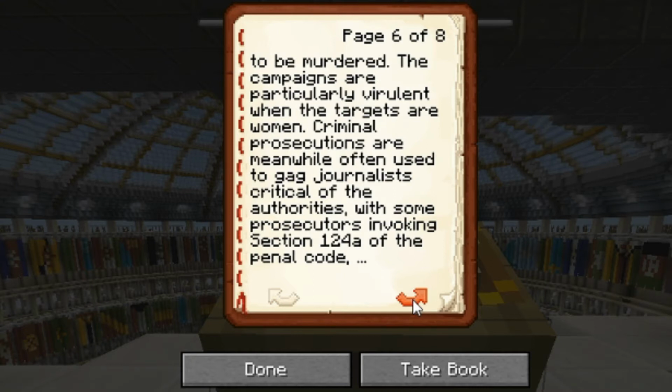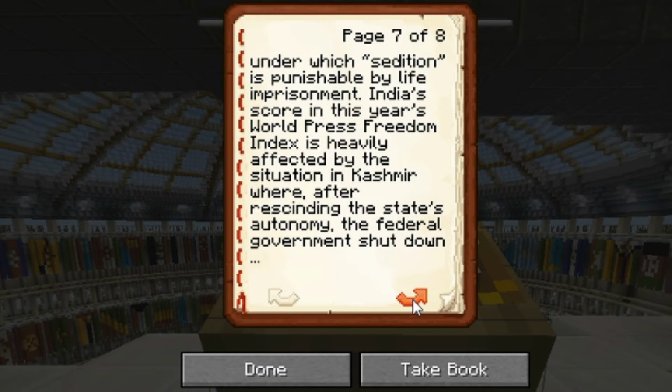The campaigns are particularly virulent when the targets are women. Criminal prosecutions are meanwhile often used to gag journalists critical of the authorities, with some prosecutors invoking Section 124A of the Penal Code, under which sedition is punishable by life imprisonment.